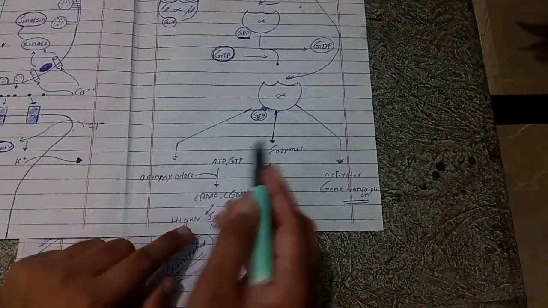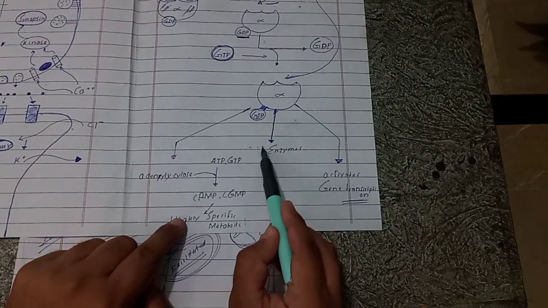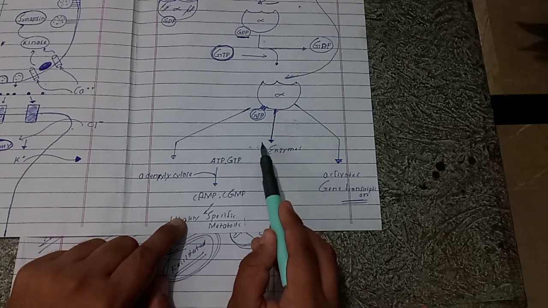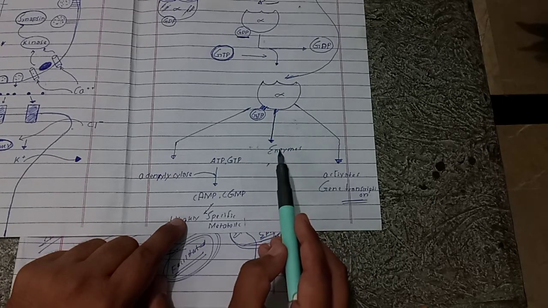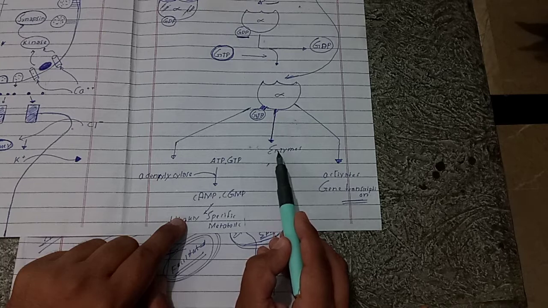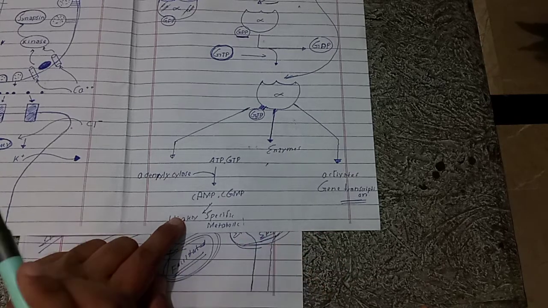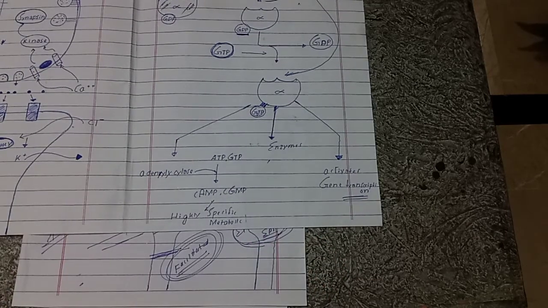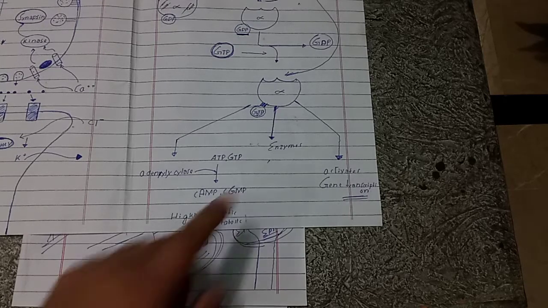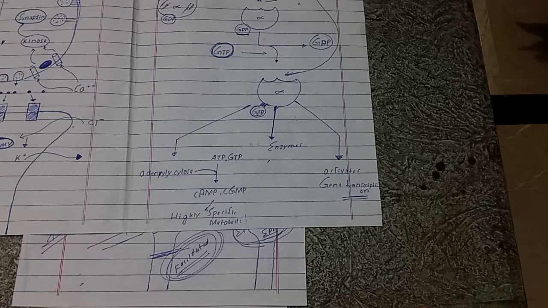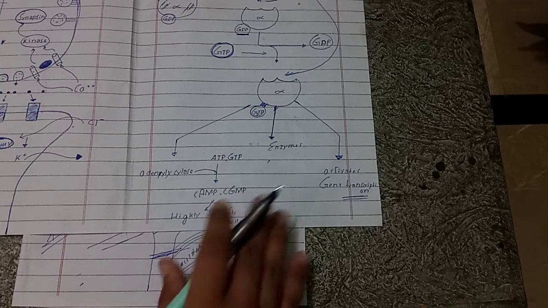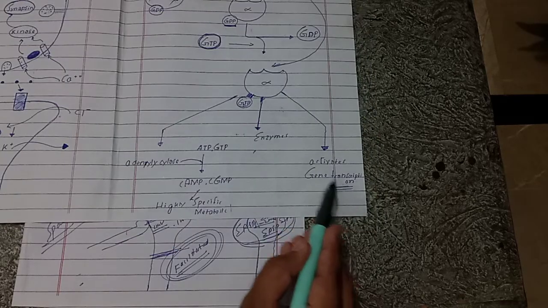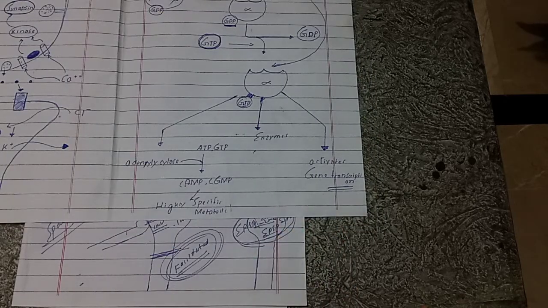Another type of reaction which it performs is that it directly activates some intracellular enzymes, and when these intracellular enzymes are activated, they perform specific chemical reactions, and as a result neuronal excitability is modified for a longer period of time. The last type of reaction which it performs is that it activates gene transcription.